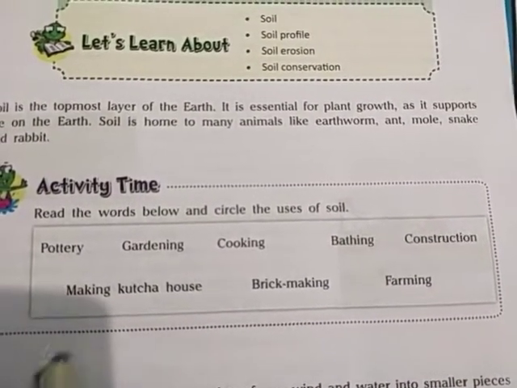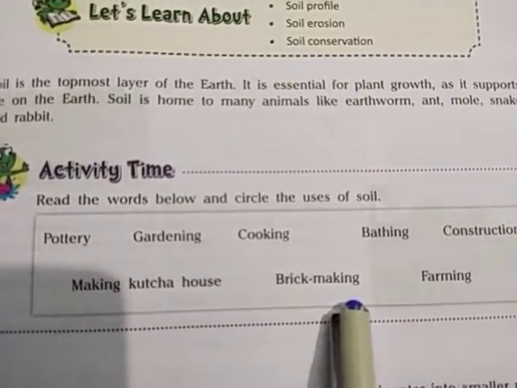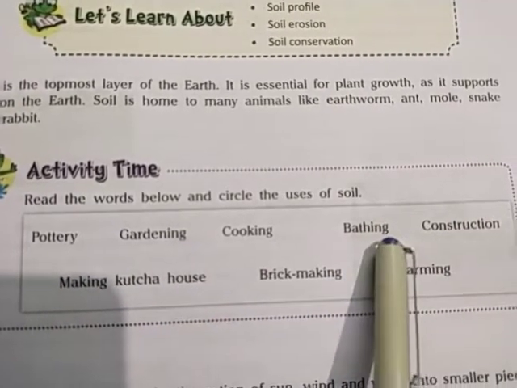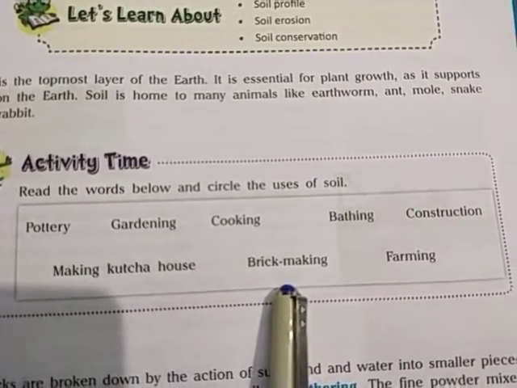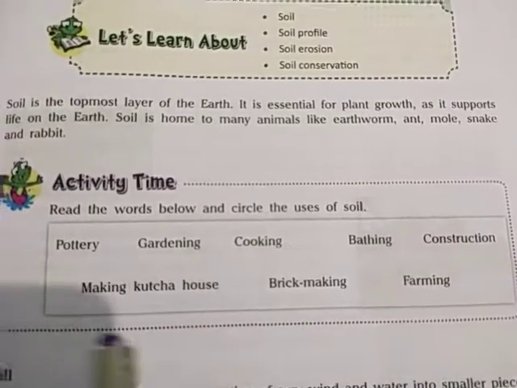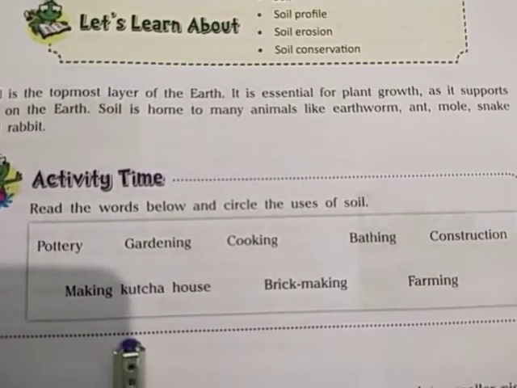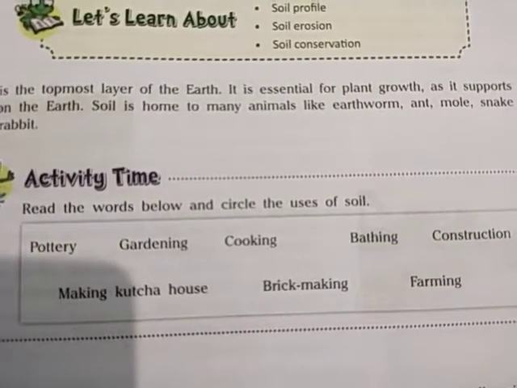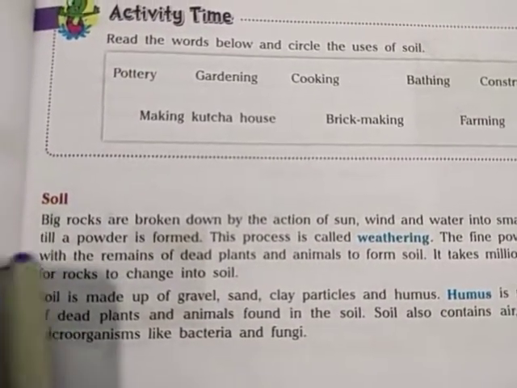So children, you have to do this activity on your own. Pottery, gardening, cooking, bathing, construction, making kacha house, brick making, and farming. This is a very interesting and simple activity which you have to do on your own. If you are not able to do this, we will discuss it in our next video. Don't worry.